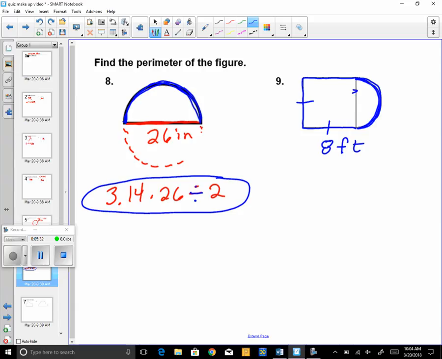This part does not count. That does not count in your perimeter, so don't add on that side. Leave that off. It really should be dashed. So just pretend like that's dashed. We're not going to find that part. This thing's really acting weird today. All right, try to find that one on your own.